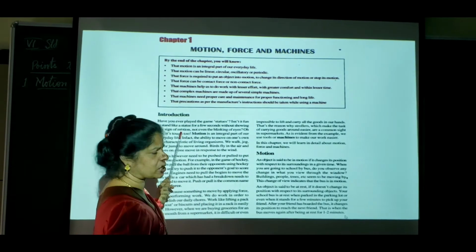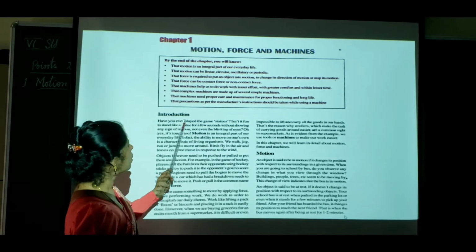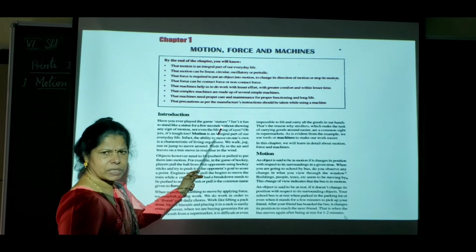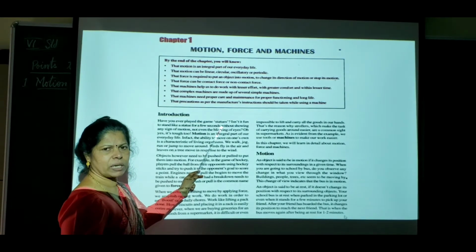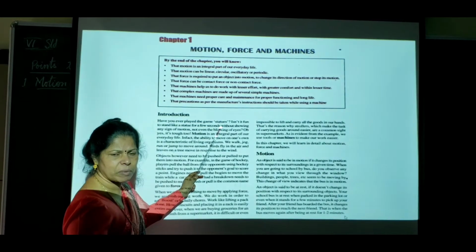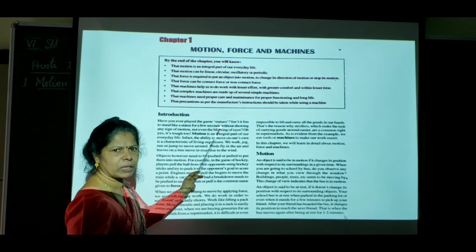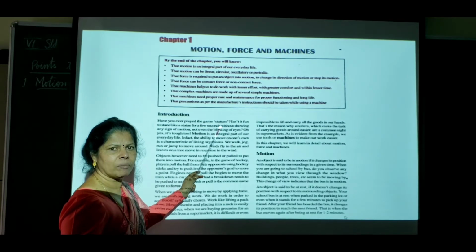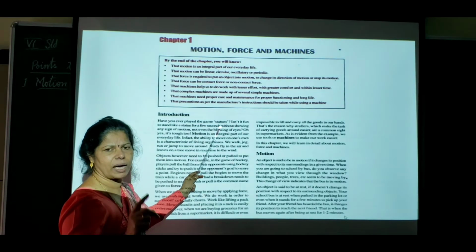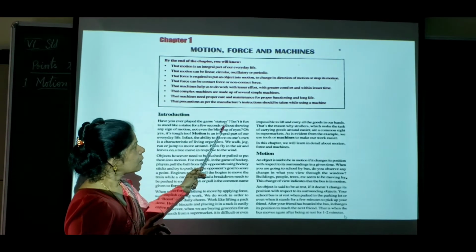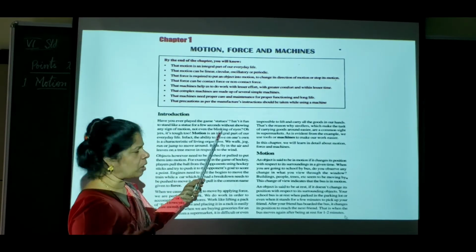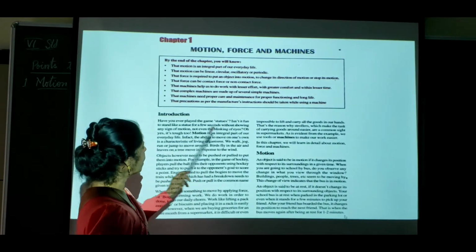Now let us see the introduction part of it. Have you ever played the game statue? There may be music or a whistle or somebody may say stop. Maybe you will be moving. Somebody says stop, immediately you have to stop, without any movement, not even blinking your eyes. So this is a game actually. I think you would have played this game called statue.